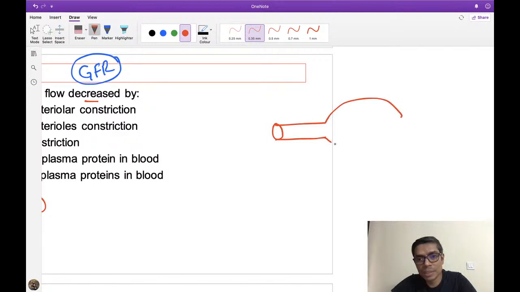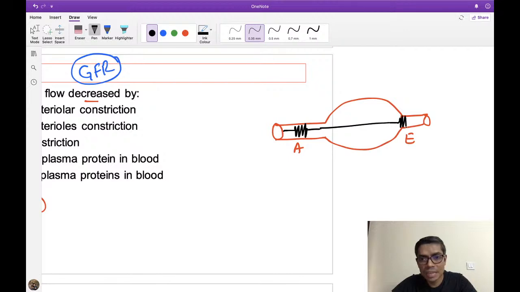So please try to remember like this, you will never forget that. Suppose this is my afferent arteriole and this is my efferent arteriole, right? These two arterioles have their own resistance. This is the resistance of afferent and this is the resistance of efferent. Both of these resistances are connected in a series circuit. We all know that in a series circuit the total resistance is equal to the combination of both resistances.